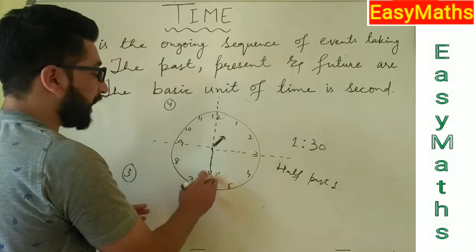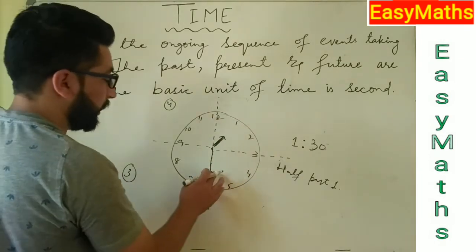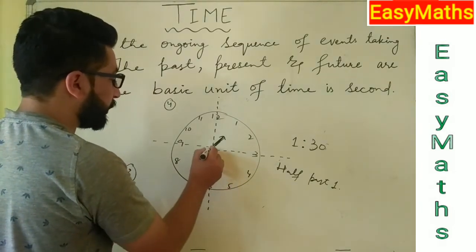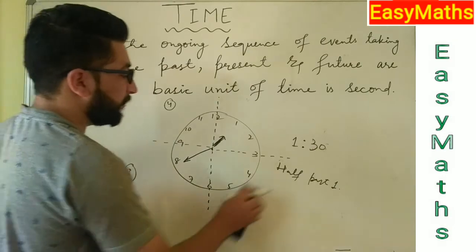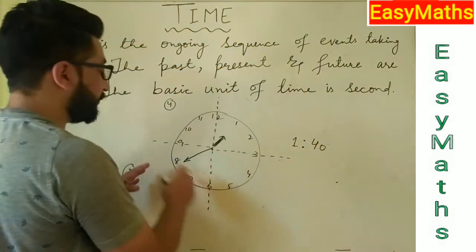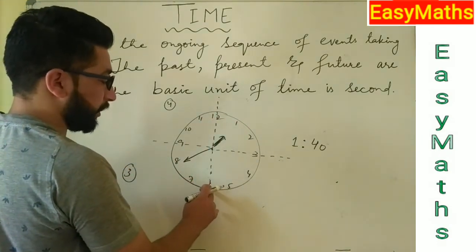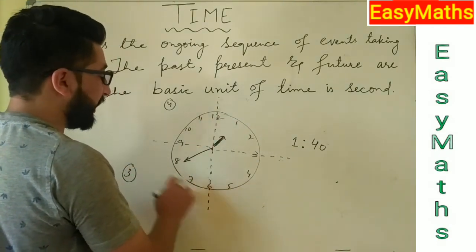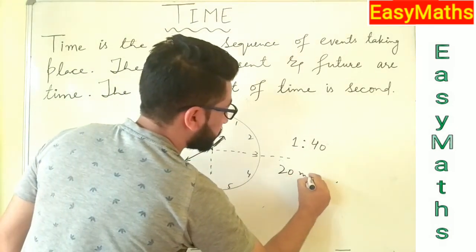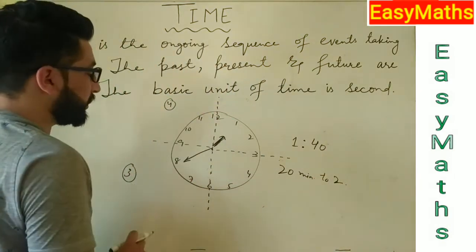But once our minute hand shifts from 6 towards 12, when it moves to here, our time will be 1:40. But here something changes: we say past up to 6, and then we say 20 minutes to 2.